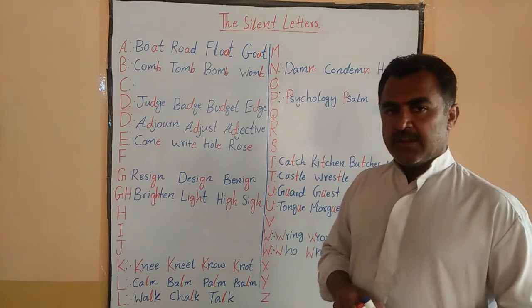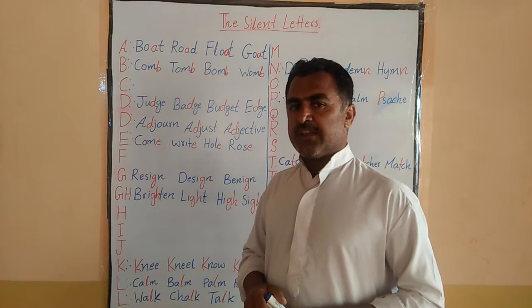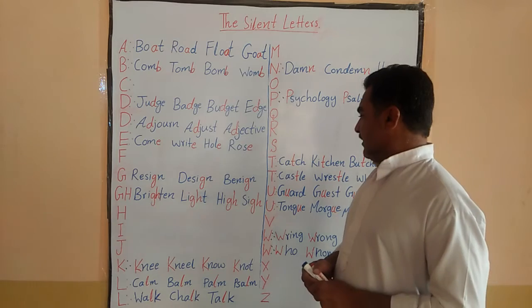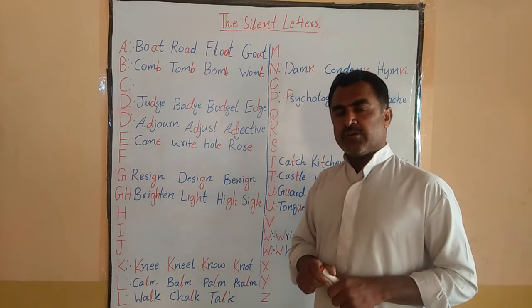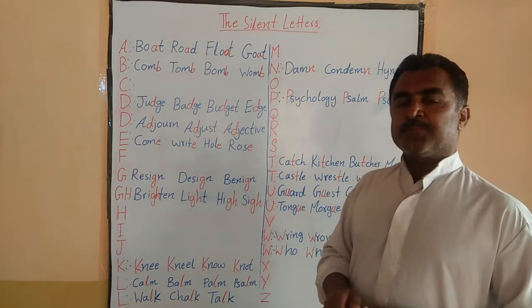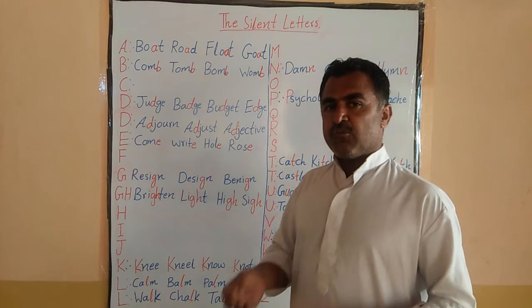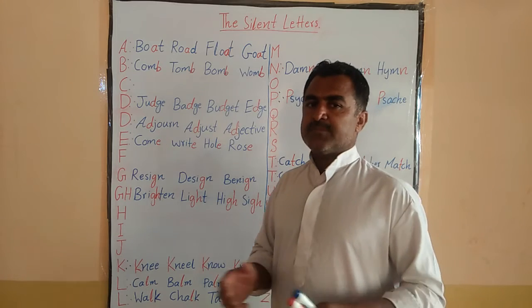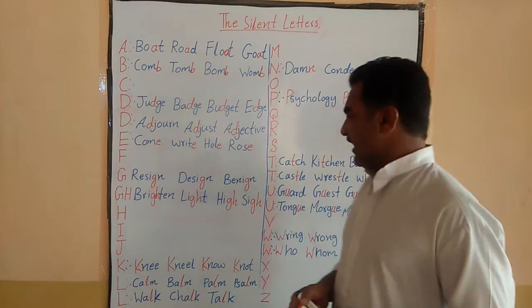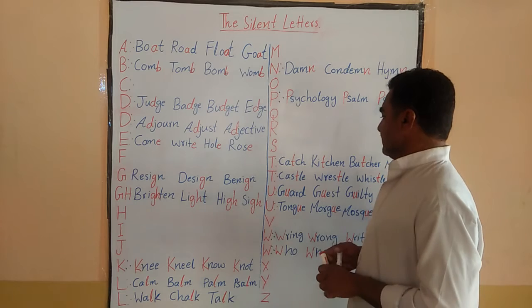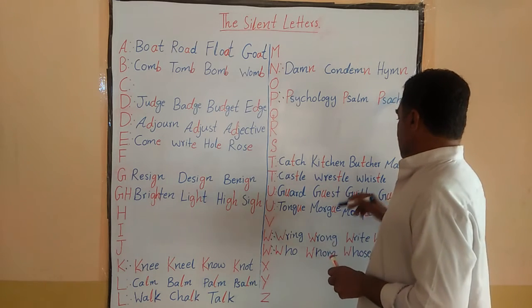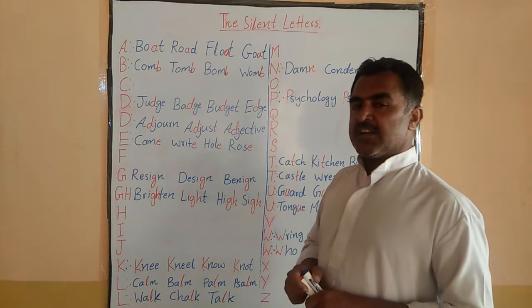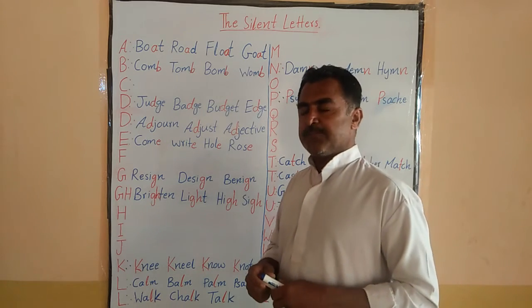And T is also silent at another place, at the end of the word, before LE. At the end of the word, before LE, the T is mostly silent, okay, sometimes not, but mostly it is silent, like castle, wrestle, whistle. If it is not silent there, that is a kind of exception, okay.